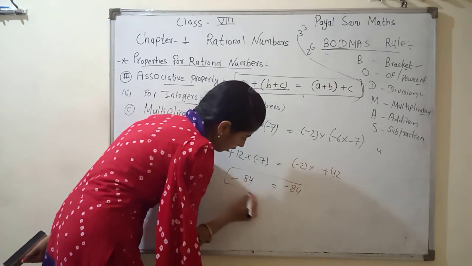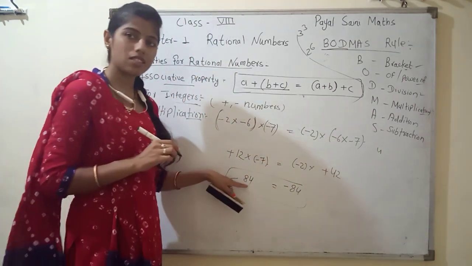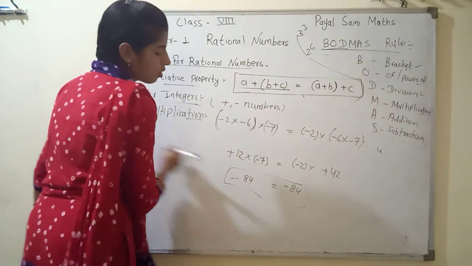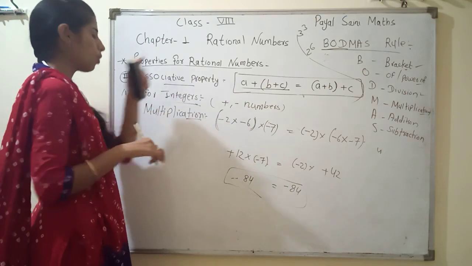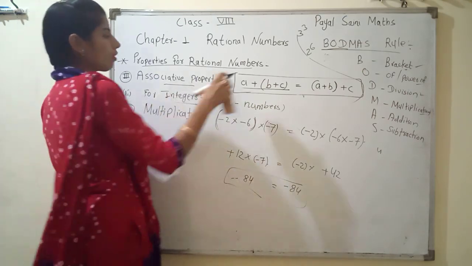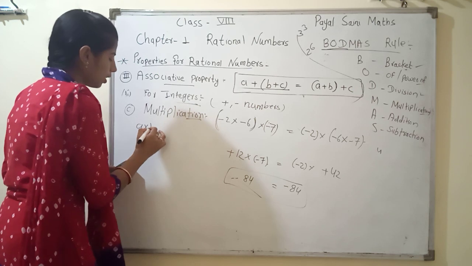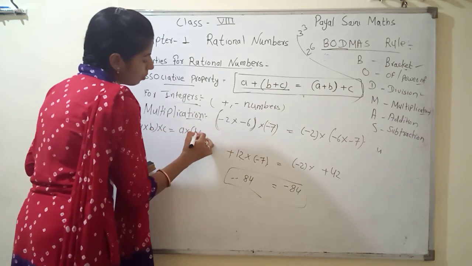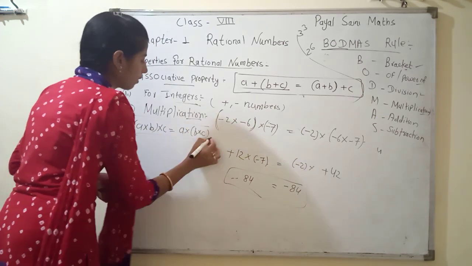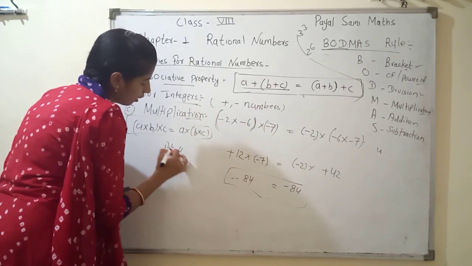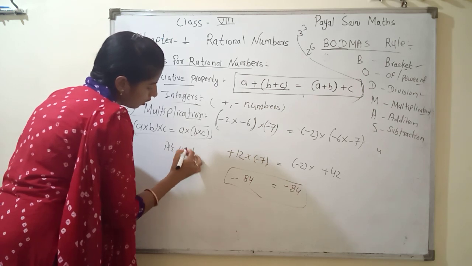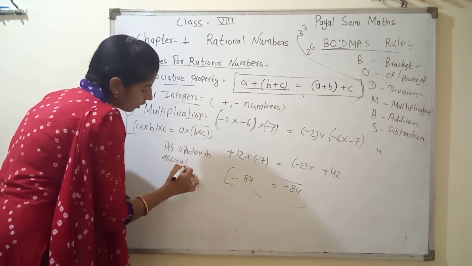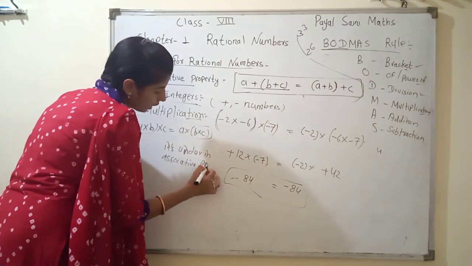Then we can see here both are minus 84 and here is also minus 84. Then we can say it is verified under the associative property. Then we can write here (A × B) × C equals A × (B × C). It is verified. It's under the associative property.